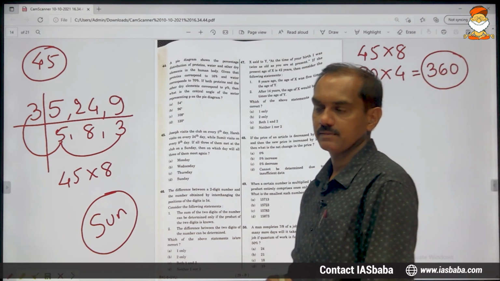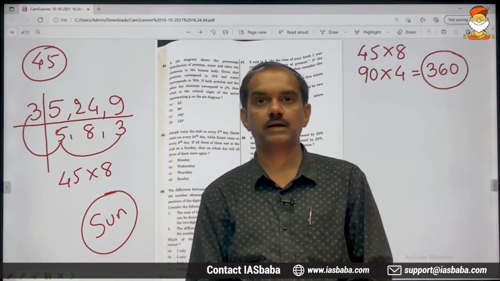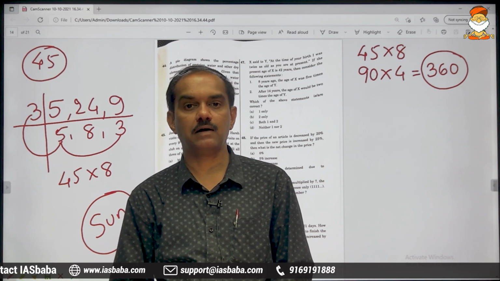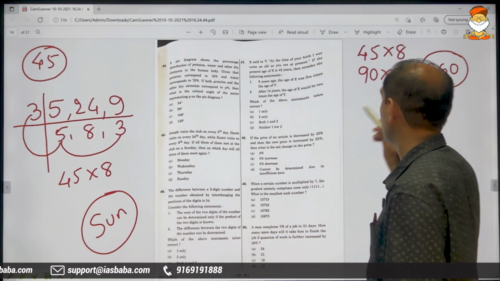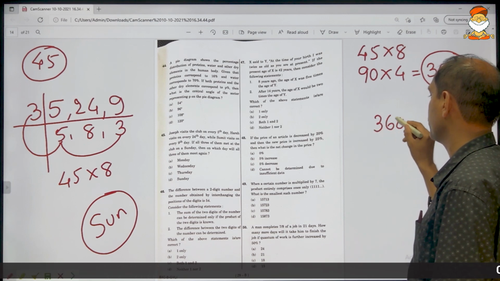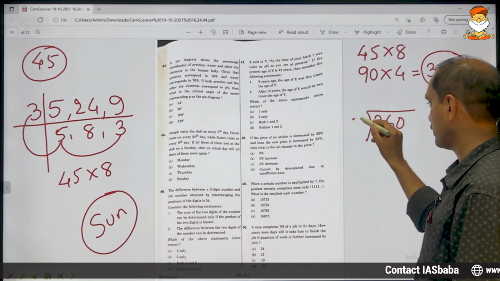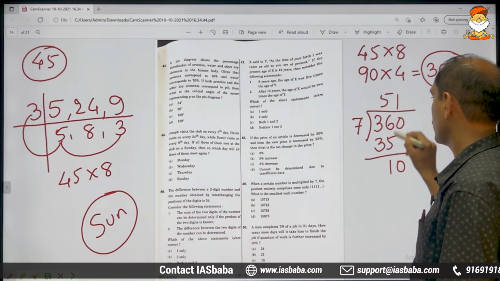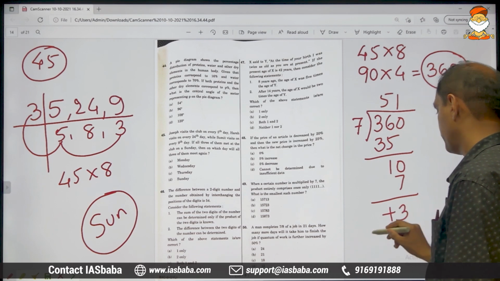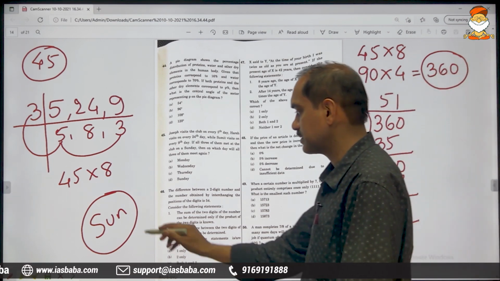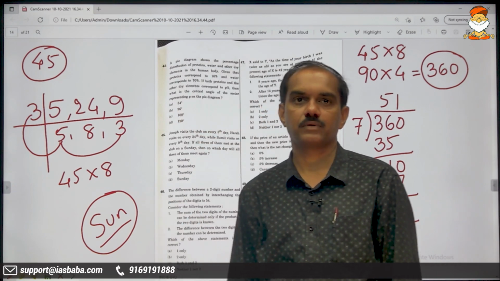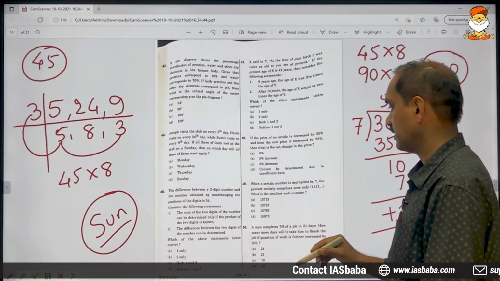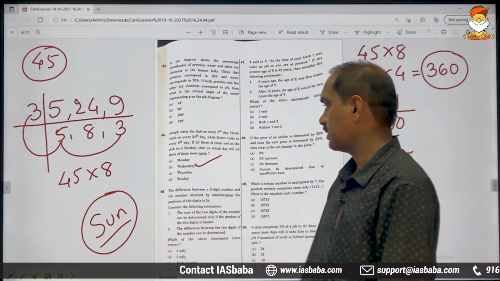So what is the meaning of this? Next time they will be meeting together in the same club after 360 days. After 360, you will have to jump 360 days and divide it by 7. 7 5s are 35, 7 1s are 7, plus 3. Plus 3 means after 3 days. This is Sunday, after 3 days: Monday, Tuesday, Wednesday will be the final answer. So the final answer is Wednesday. So second option is the correct answer.